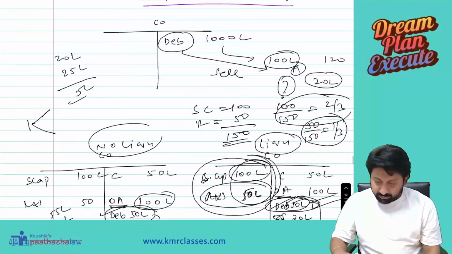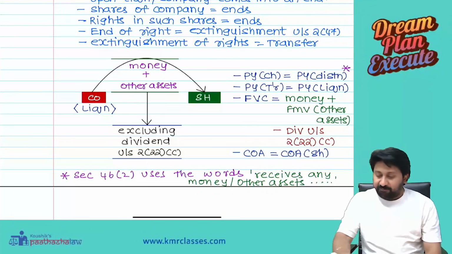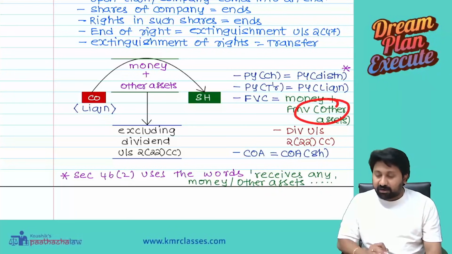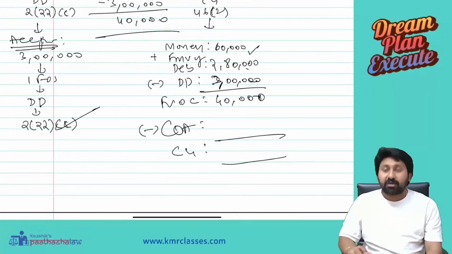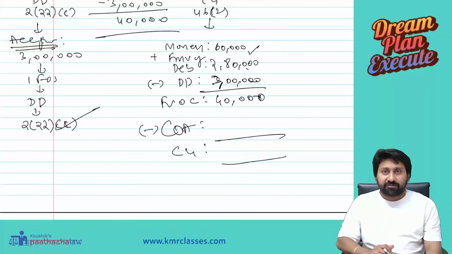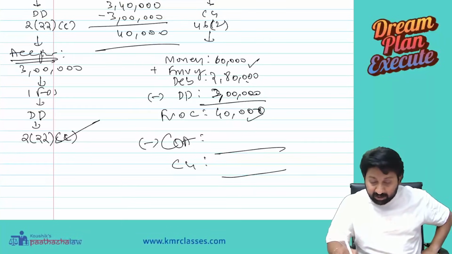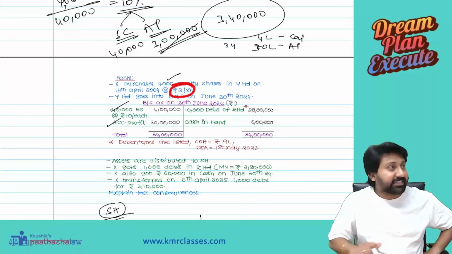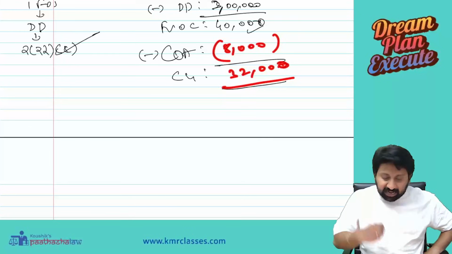Now listen. Full value of consideration for capital gain is what? Money received, 60,000, plus fair market value of other assets, minus 3,40,000, minus cost of acquisition. To calculate capital gain, you have to reduce the cost of acquisition. The total 40,000 is not taxable because I acquired the shares at some value, 4,000 shares at 2 rupees each. So 8,000 minus 8,000 will become 32,000 chargeable to tax.